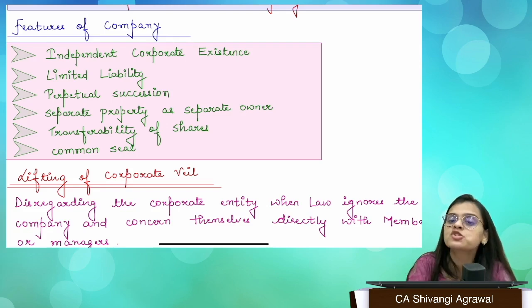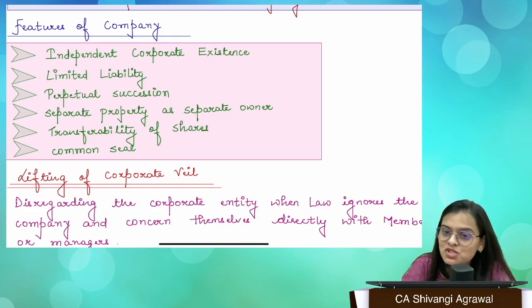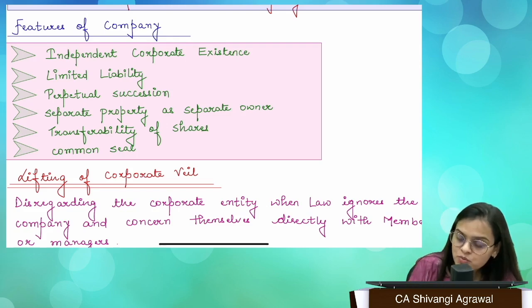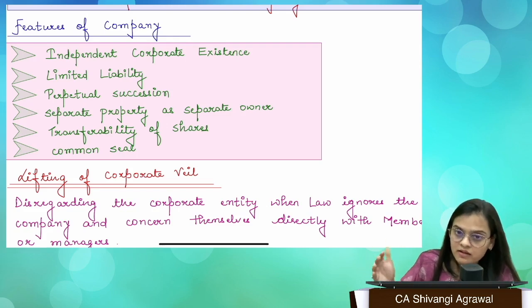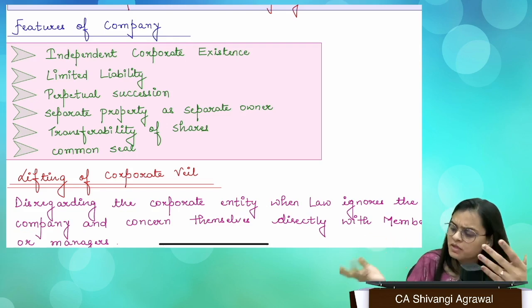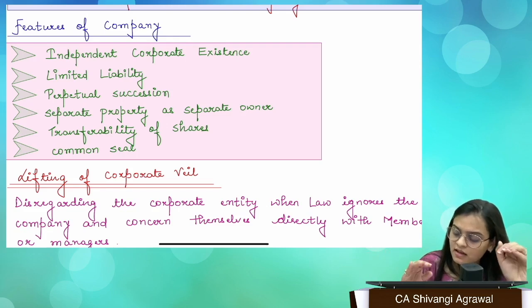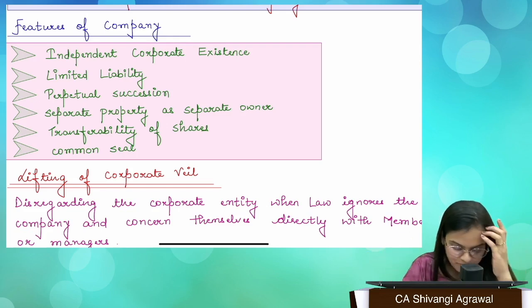The third one is perpetual succession. What is perpetual succession? No matter who comes and who goes, there will be this company in existence, and it has been legally given birth to, and it is going to be legally wound up, right? Otherwise it cannot happen that there were 2 members who had invested in the company and the members have died, so the company comes to an end. No, that does not happen, right? The company has its existence from incorporation till winding up. It is going to survive, it is going to go on and on and on, right?